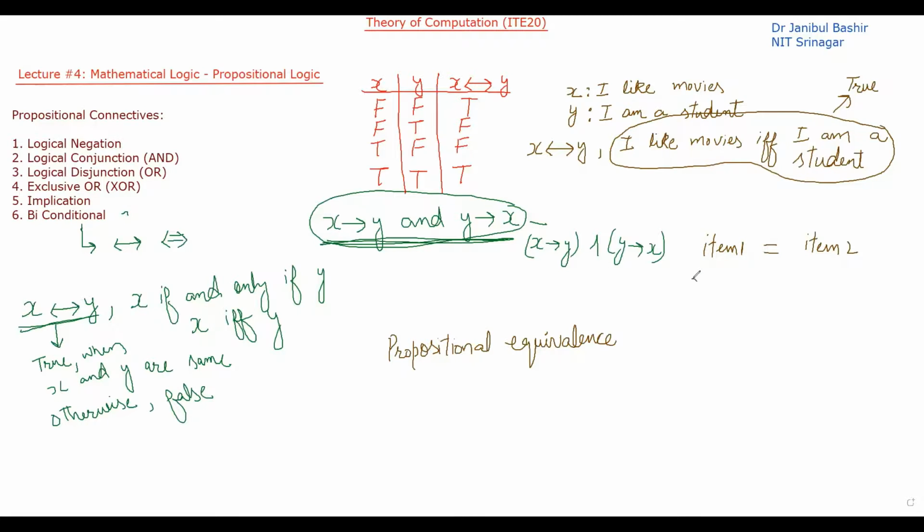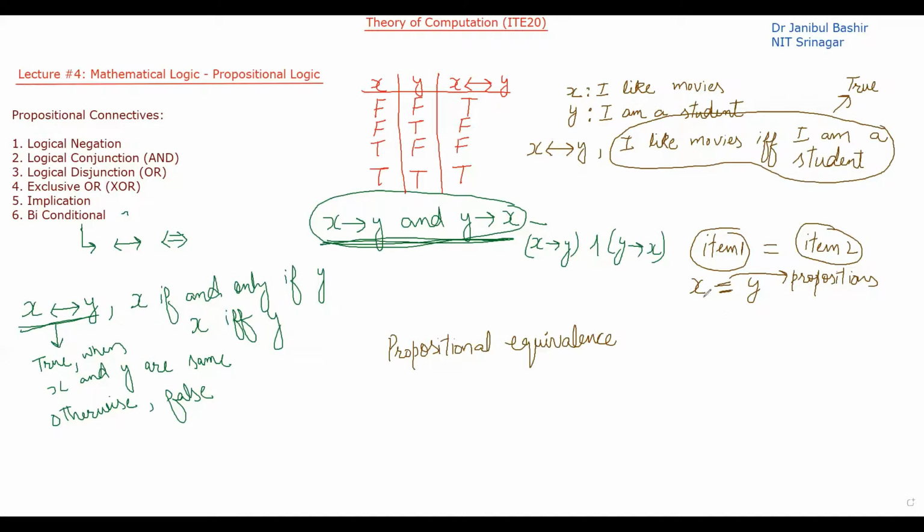Can I write this for propositions, like x is equal to y? I cannot write this equal to for propositions. Why? I can write this equal to for objects, or we can say for some items, but I cannot write equal to for propositions.